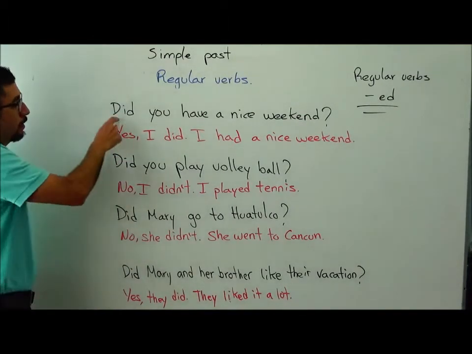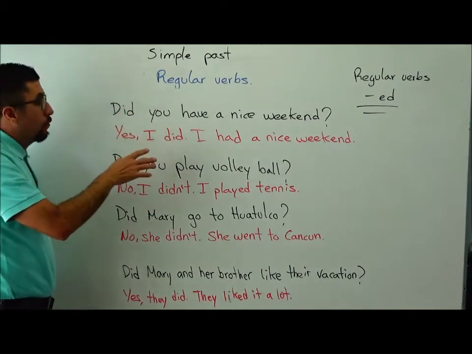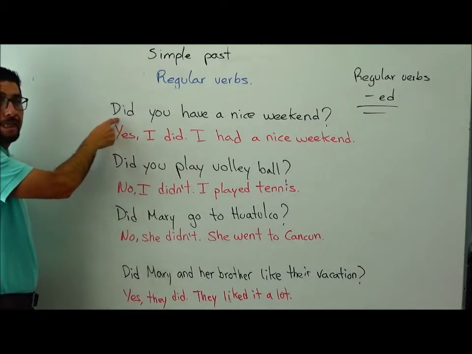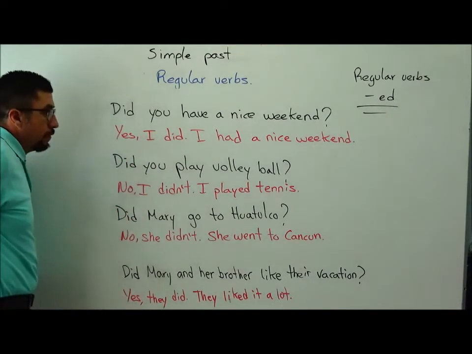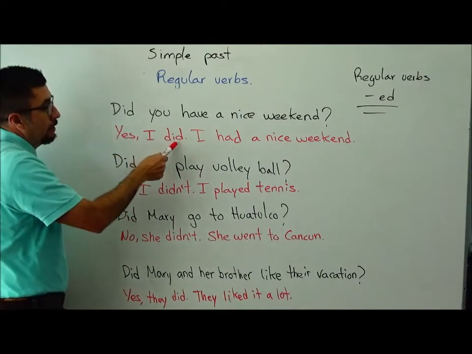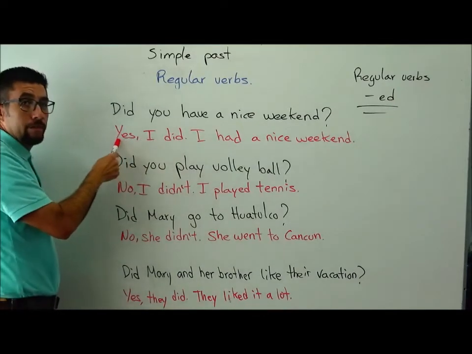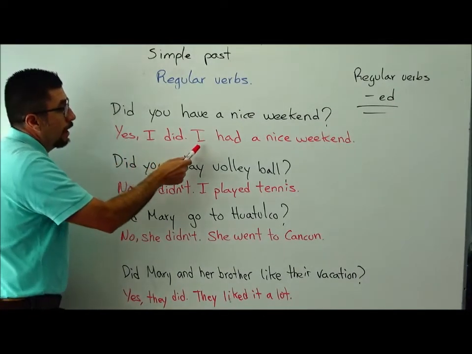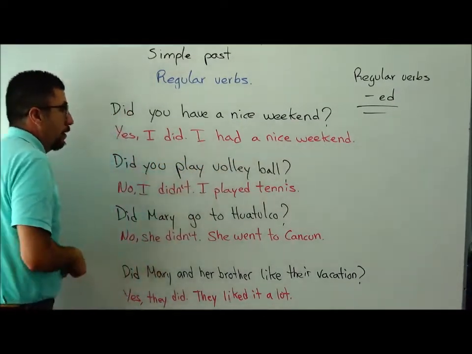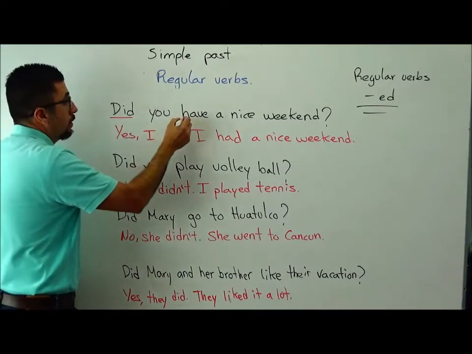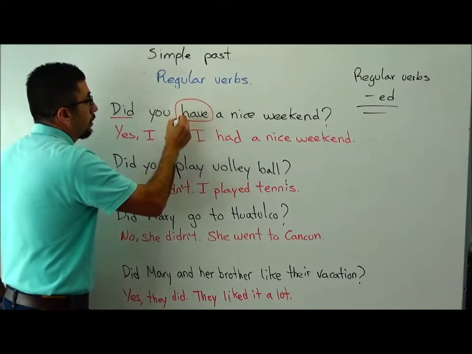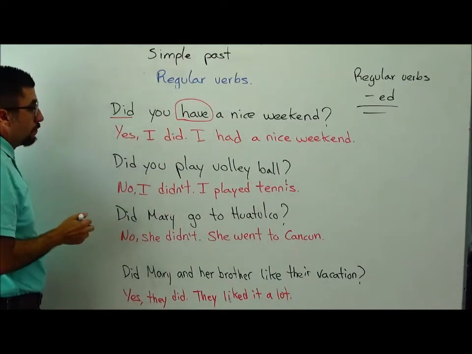Now let's see how to make the questions. We're going to use did. Did you have a nice weekend? Yes, I did. That's how we answer the question. Yes, I did. I had a nice weekend. Did to make the question, and the verb in simple form.